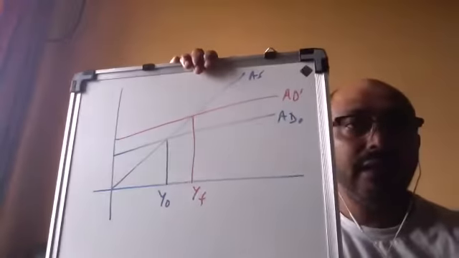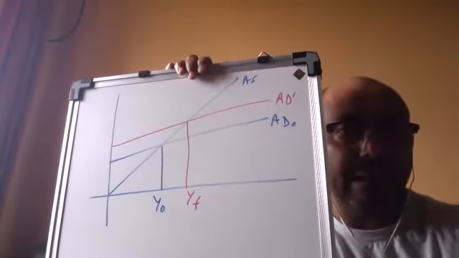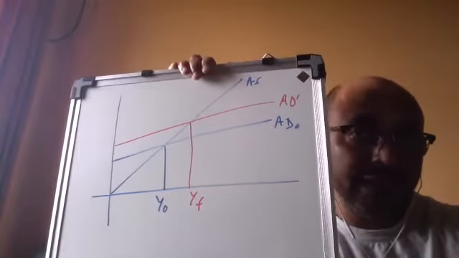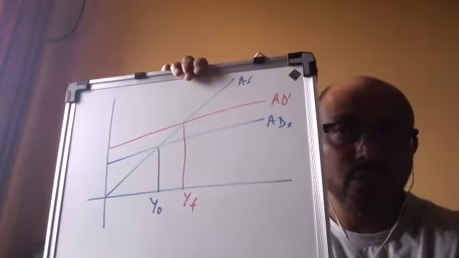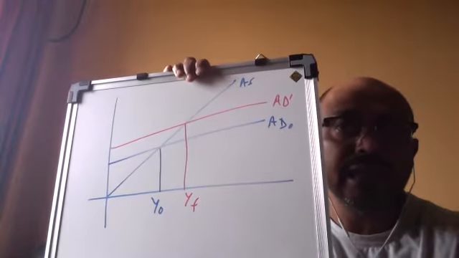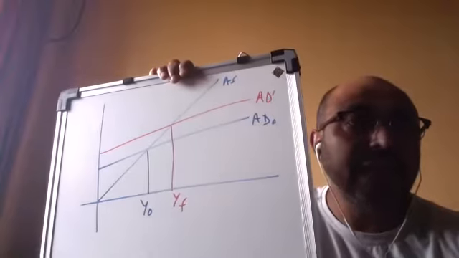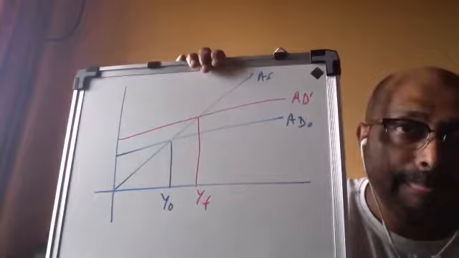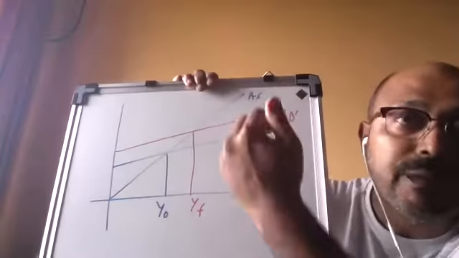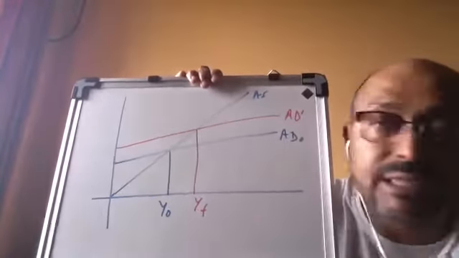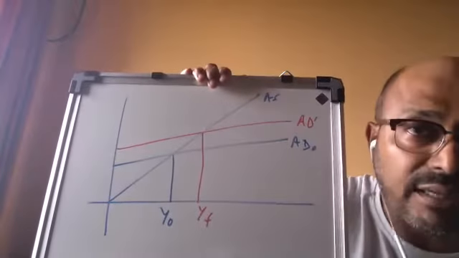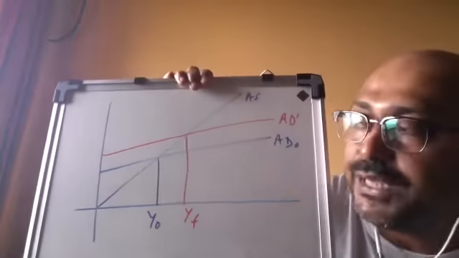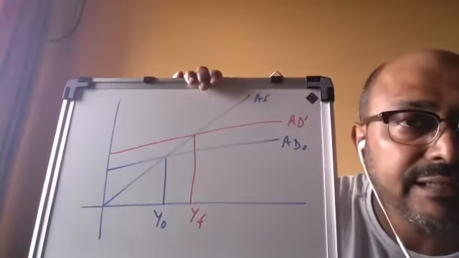This is called deflationary gap. Why is it called deflationary gap? Because AD which is needed to achieve full employment is AD dash, and the present AD is at AD0. So AD0 lies below AD dash. It means AD0 is deficient demand. It is not sufficient to achieve full employment. That is the reason we call AD0 deficient demand.